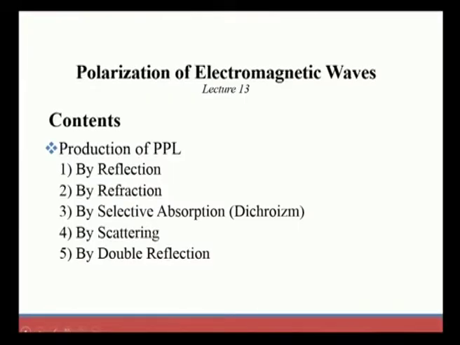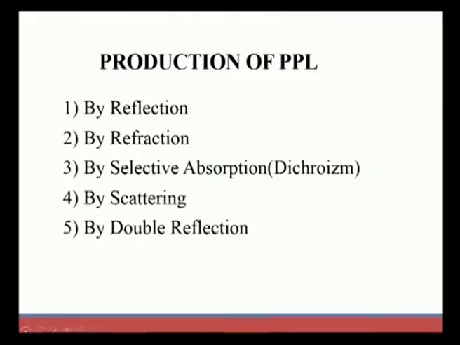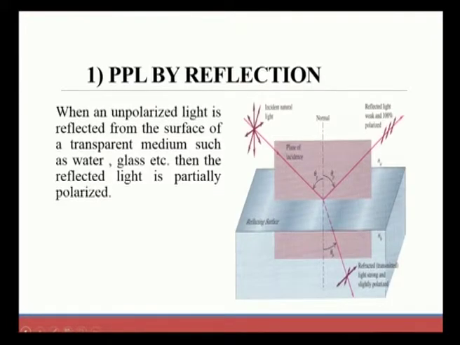There are different ways to produce the PPL. The different ways are reflection, refraction, selective absorption, also called dichroism, and scattering, and we can also produce a PPL with another method, double reflection. So, these are the five different types we can have to produce plane polarized light. Let us start with the very first one, that is PPL by reflection.